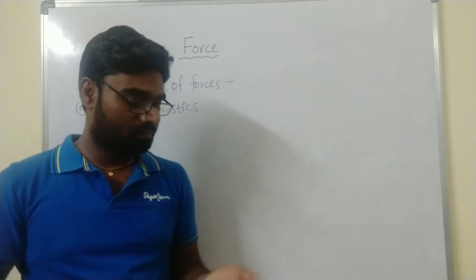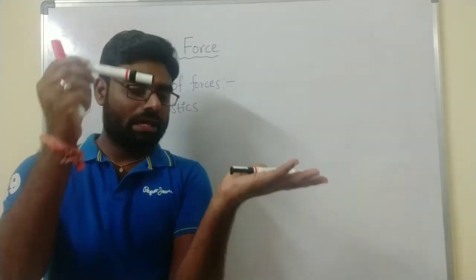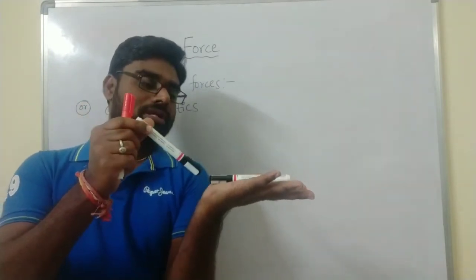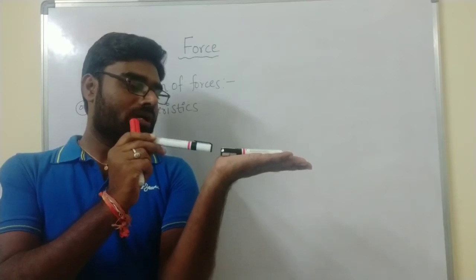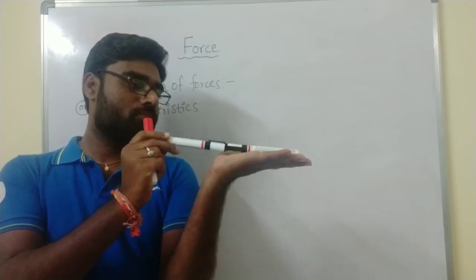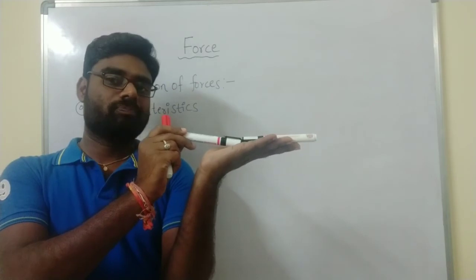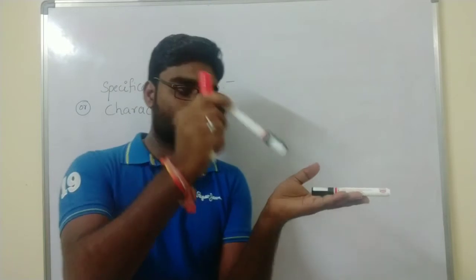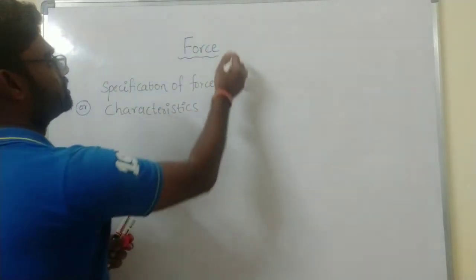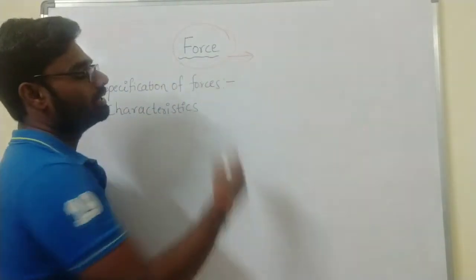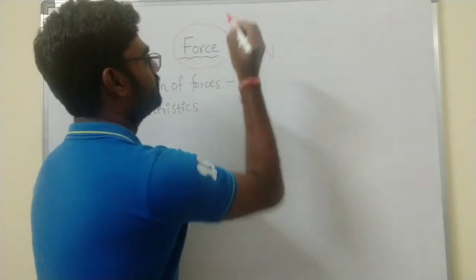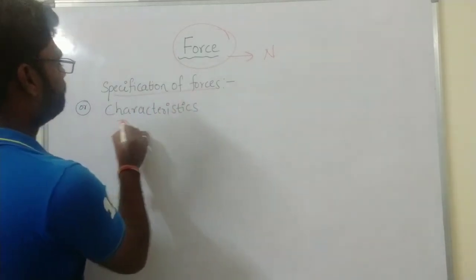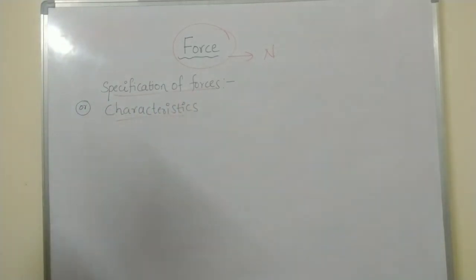Define force. See here, this is an external agent acting on your body. The body tends to move or change its position due to the external agent. So this external agent is known as force. The unit for force is newtons.